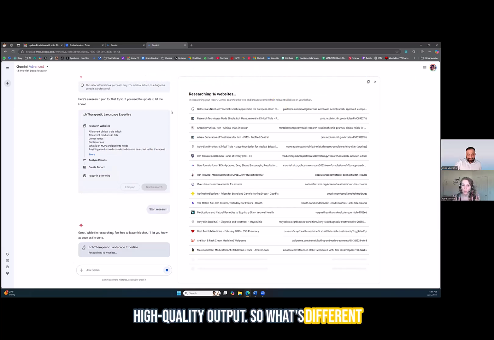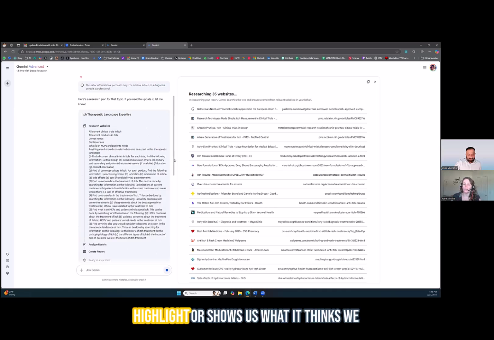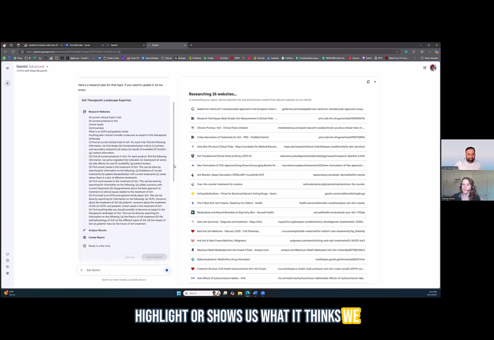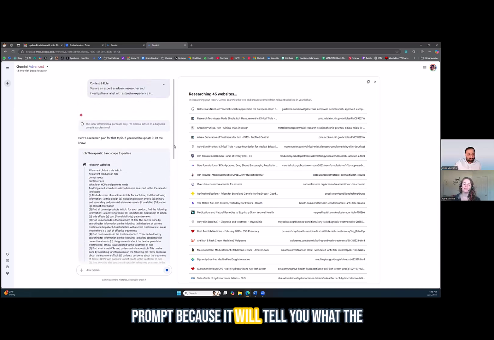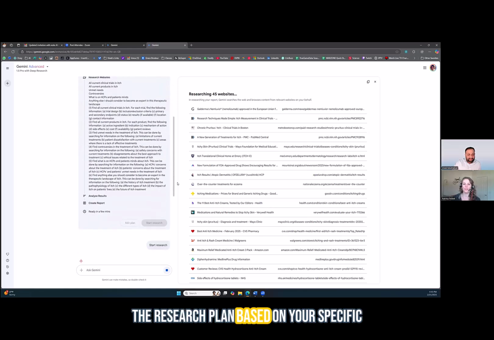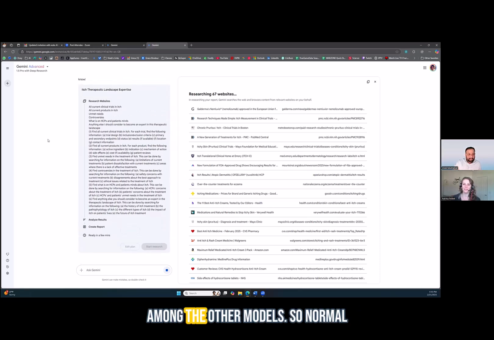So what's different with this advanced reasoning model is that we gave it a prompt and then it shows us what it thinks we want. Is that a good description for that? Yeah, exactly. And actually, you don't need to have a very expert prompt because it will tell you what the research plan is, and you can modify the research plan based on your specific needs. And I think that's unique among the other models.